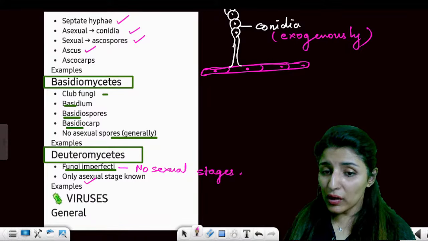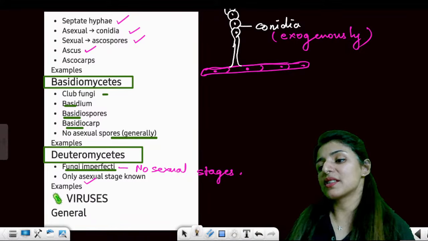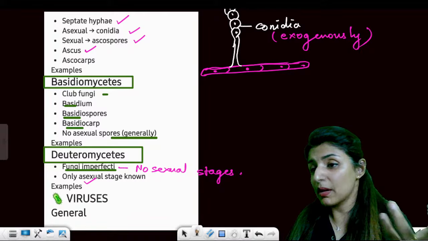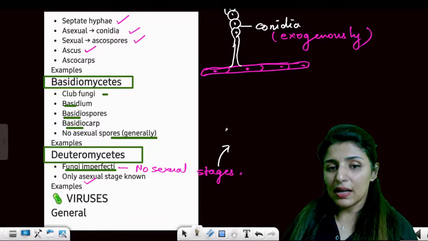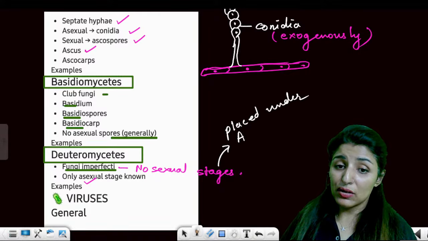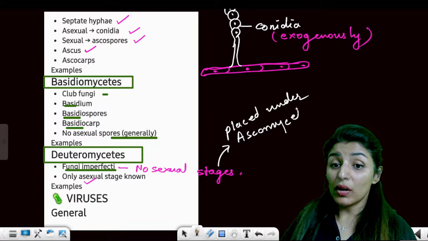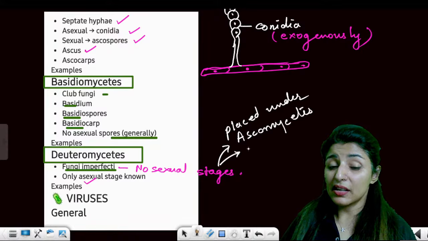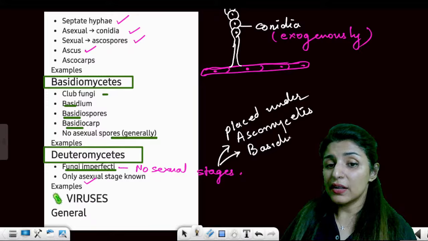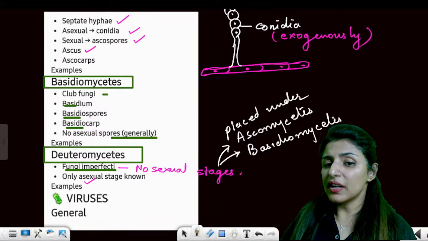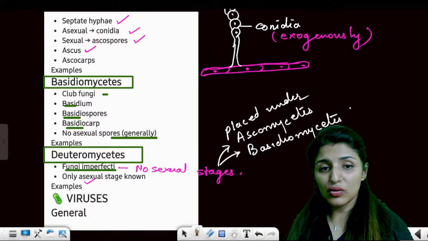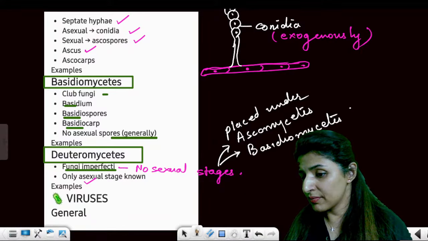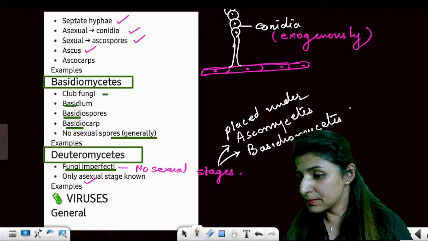By the way, later on it was discovered that there are some sexual stages present, but they don't really resemble the characteristics of Deuteromycetes. So the sexual stages were placed separately under Ascomycetes or Basidiomycetes. Are these points clear? Very important question. The sexual stages of Deuteromycetes are placed under which two classes? Asco and Basidio. Is this point clear?